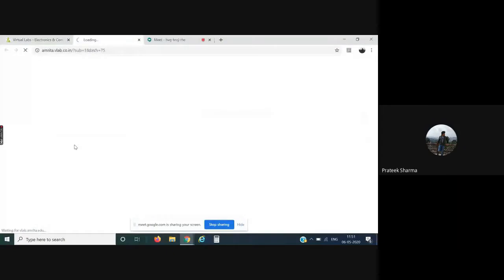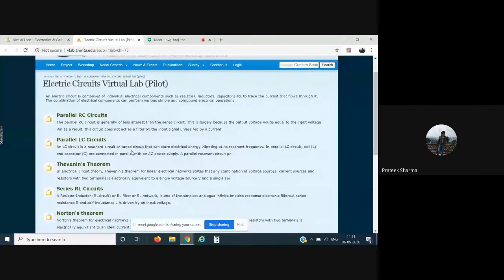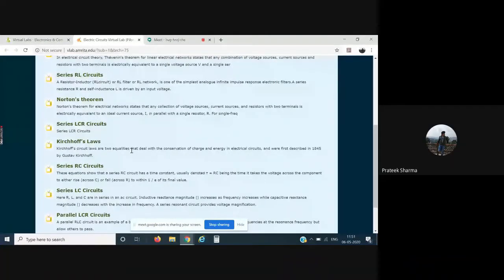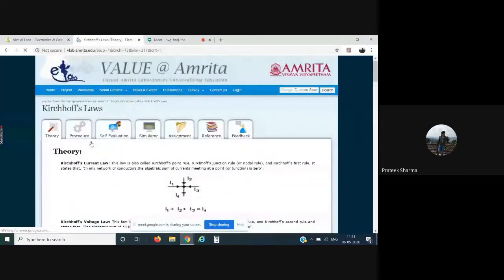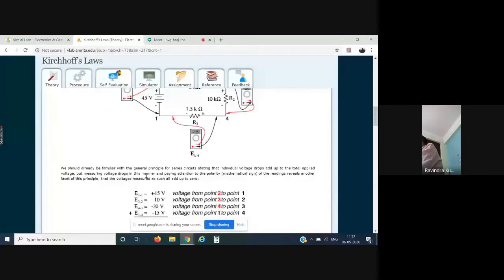First of all, I selected my discipline, then I selected my lab, and now we have the list of experiments in front of us. As we scroll down, we have Kirchhoff's law. I'll click on it. Most of the experiments in the virtual labs have been developed in a complete learning management system. Why do we say so? Because you see here we have various tabs. The very first tab is the theory tab. The theory tab will guide the user on what KCL and KVL are, and with the help of certain examples, we try to make sure that the student understands these concepts.